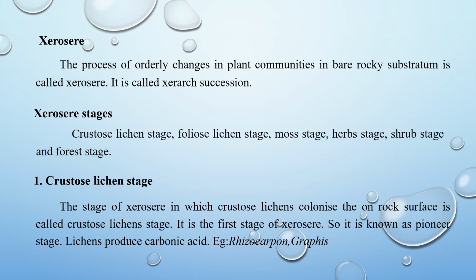First we will discuss the crustose lichen stage. The stage of xerosere in which crustose lichens colonize the rock surface is called the crustose lichen stage. It is the first stage of xerosere, so it is known as the pioneer stage. Bare rock is generally exposed to the sun, so it remains dry for a long time. There is no dissolved mineral in it.